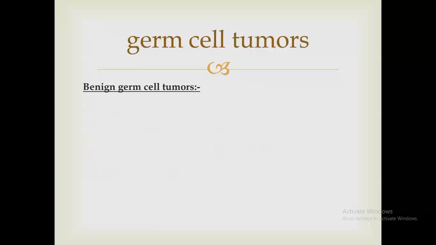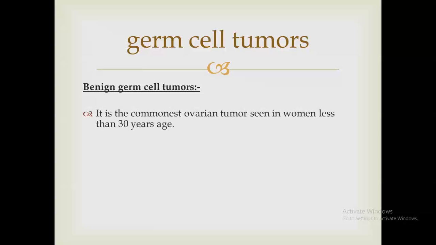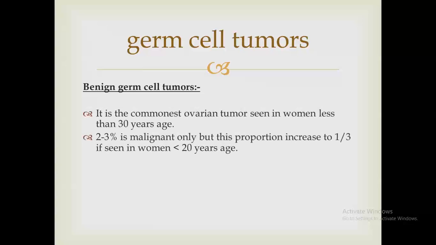Coming to the first pathological type of ovarian tumor, arising from the germ cells, called germ cell tumor. The common one of them is benign germ cell tumor. Benign germ cell tumor is the commonest ovarian tumor and occurs in women less than 30 years of age.